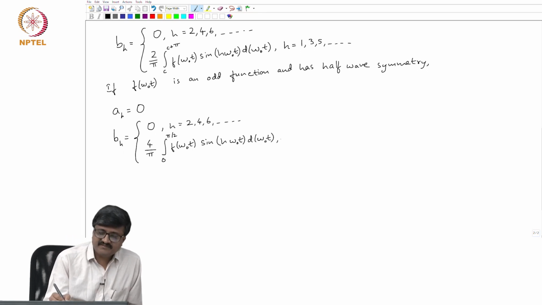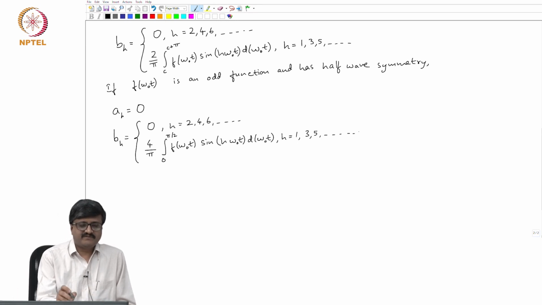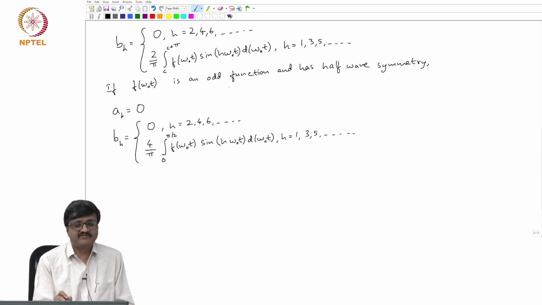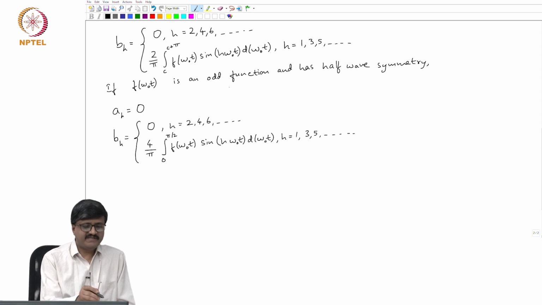This expression is applicable if h is equal to 1, 3, 5, so on. So, what is to be noted is, whenever there is an odd function which has half wave symmetry, there is no a_h, and of course, b_h is 0 for even values of h, and for odd values of h, b_h is obtained by integration over a quarter cycle.